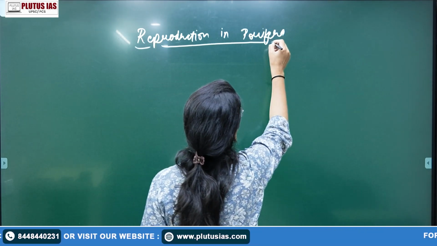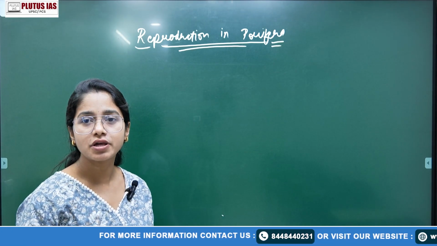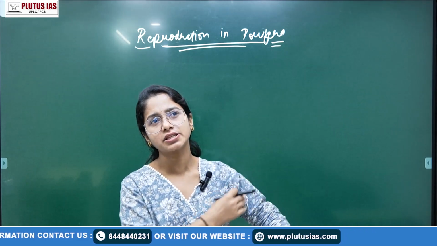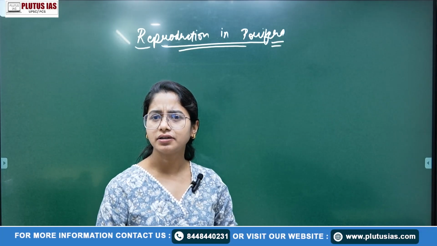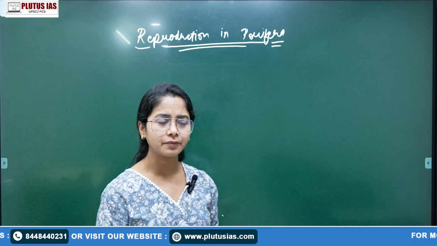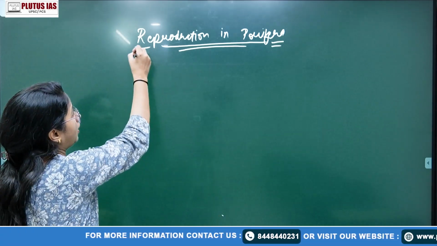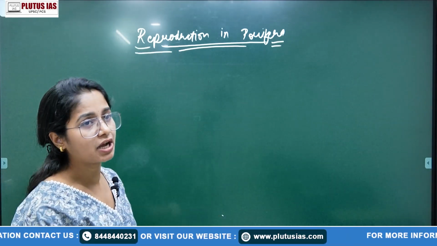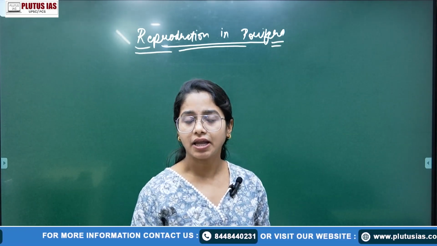In UPSC zoology optional, there are mainly three topics in the poriferas. The general features, of course, then the water canal system. Actually, the water canal system comes in your general features because it helps in respiration, nutrition, excretion, reproduction, everything. And the third is reproduction. Most of the time the question has been asked from the water canal system, and it is a very lengthy, elaborated topic.